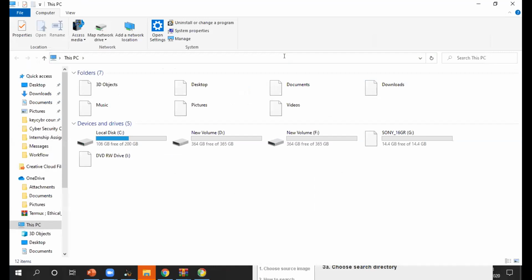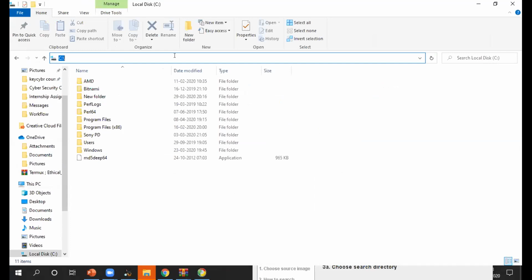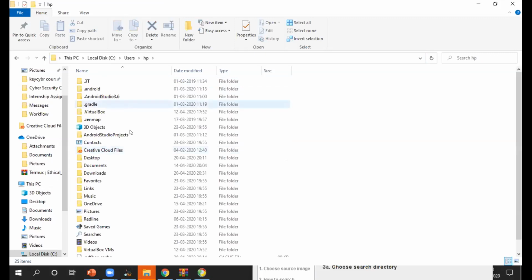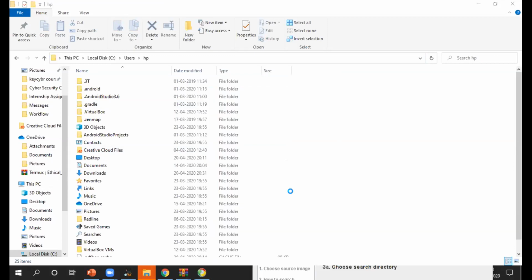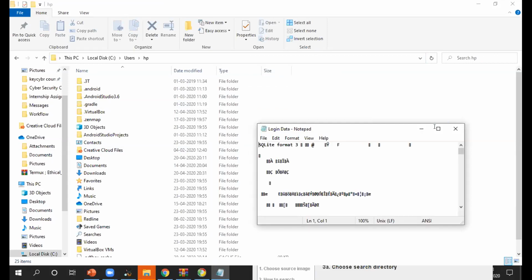I'll just put here C, then go through this: Users, HP. My all login data will be here.